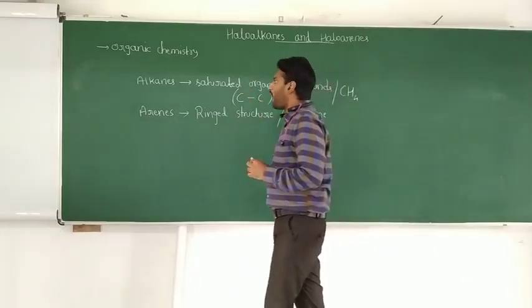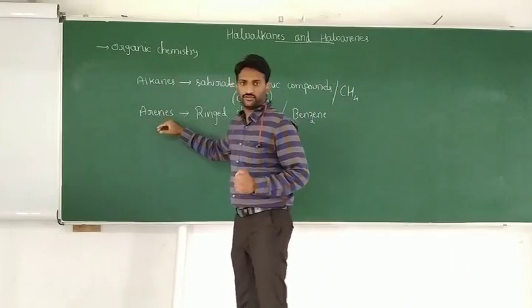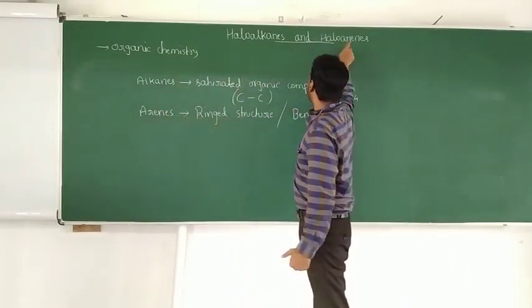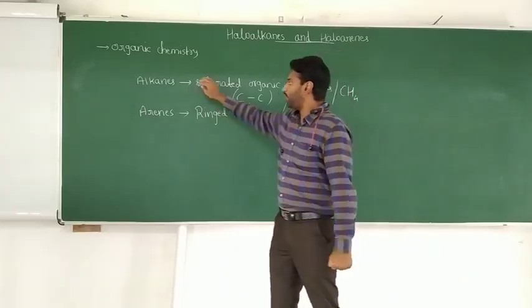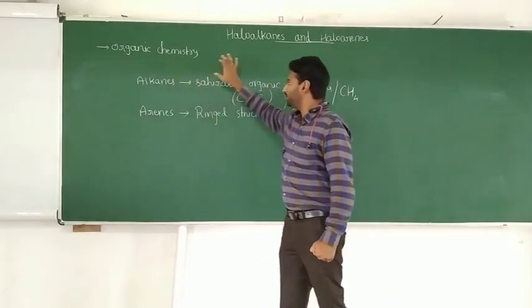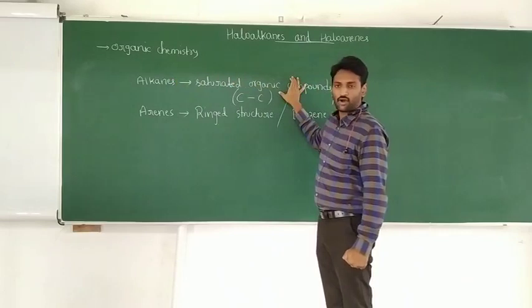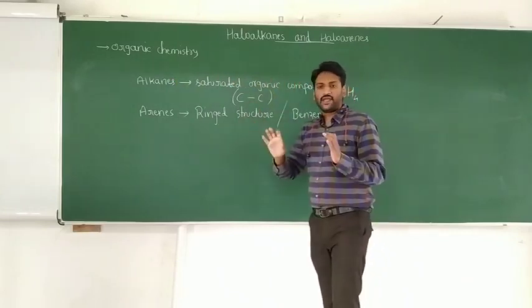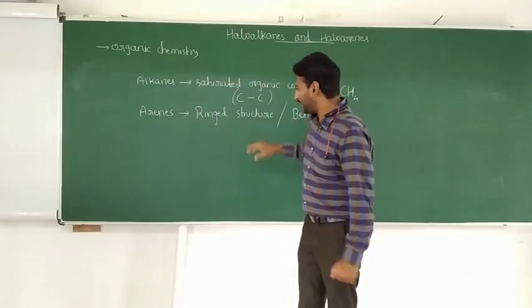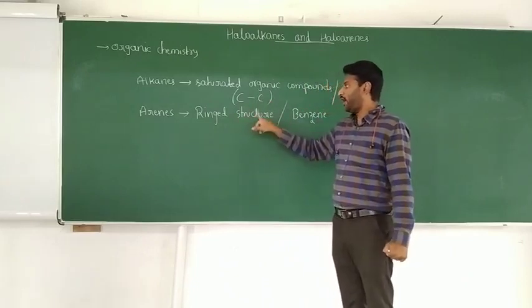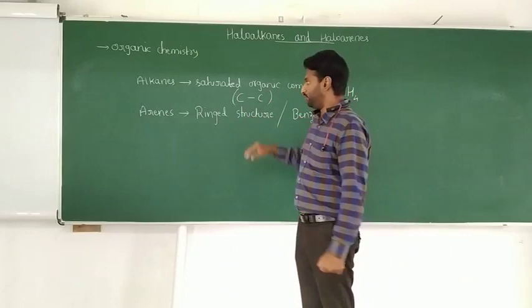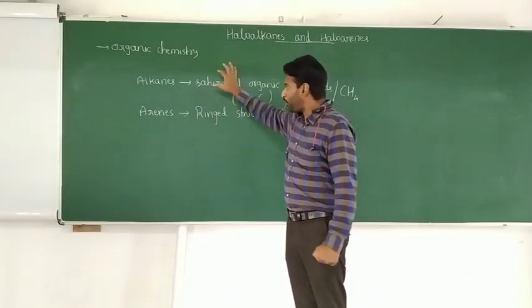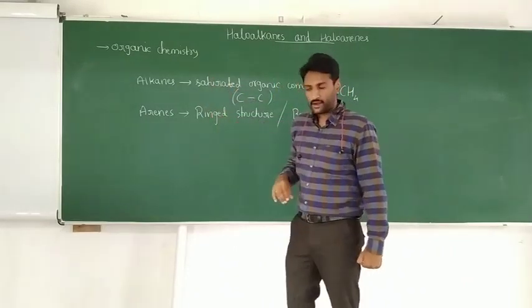So alkanes are saturated organic compounds with carbon-carbon single bonds, and arenes are ringed or closed structures.